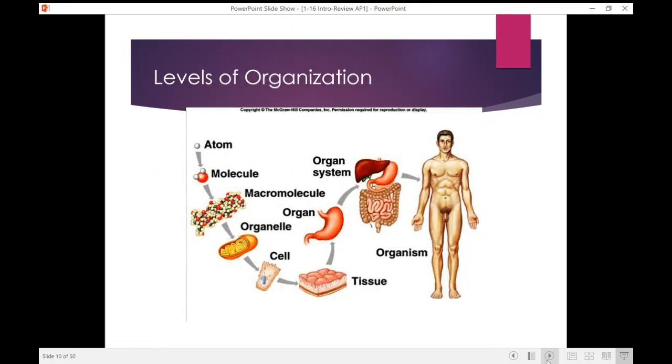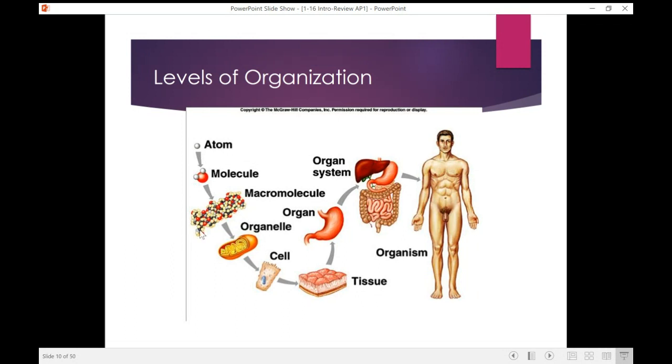Right? So this is our atom to atom. So remember, we go from an atom, let's say, hydrogen, and we can combine those hydrogen atoms along with an atom of oxygen, and we're going to form a molecule of water. We can then combine them together, a bunch of them, we get a macromolecule.